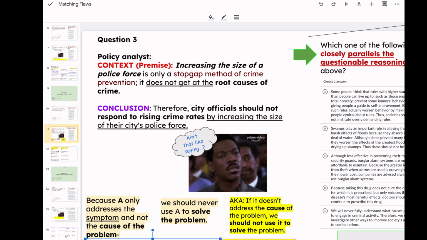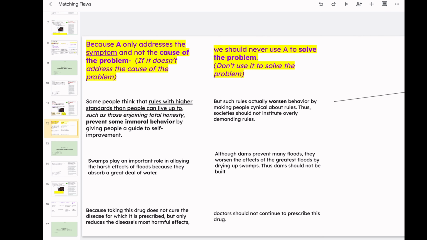And if we want to break down the structure of it, I actually just use a chart format to see which of the options mimics the structure of it. So, boom. It's two parts because A only addresses the symptom and not the cause of the problem. The second part, we should never use A to solve the problem.